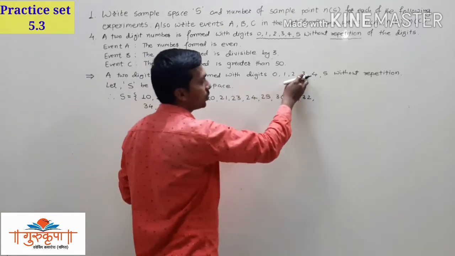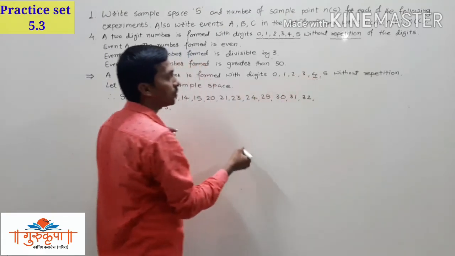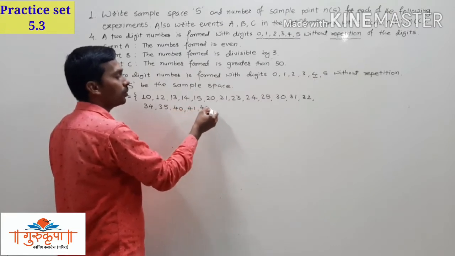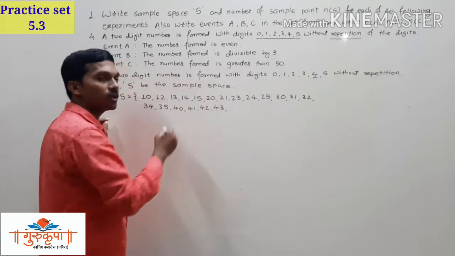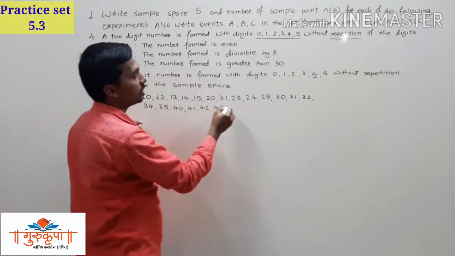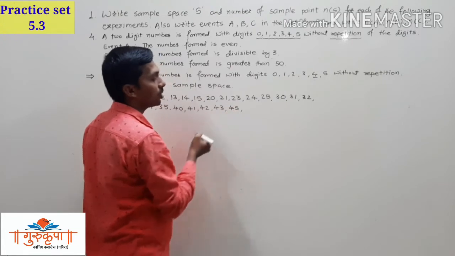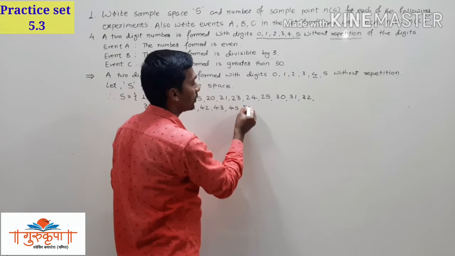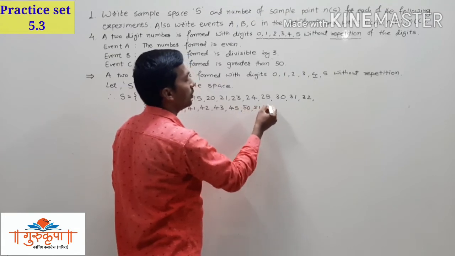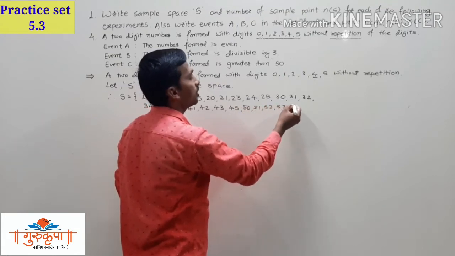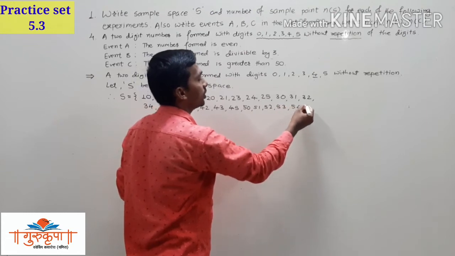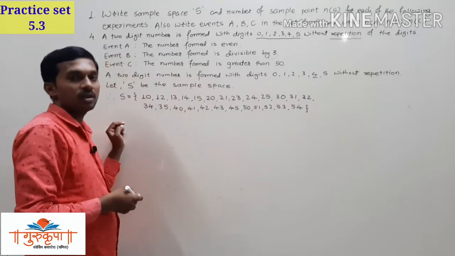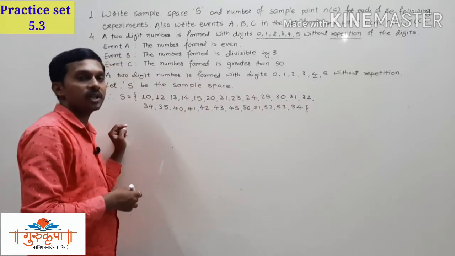Then comparing this 4 with each and every digit, that is 40, 41, 42, 43. We cannot write 44 because repetition is not allowed. And then we have 45. Now compare 5 with each and every digit, so you will get 50, 51, 52, 53 and 54. We cannot write 55 because repetition is not allowed.